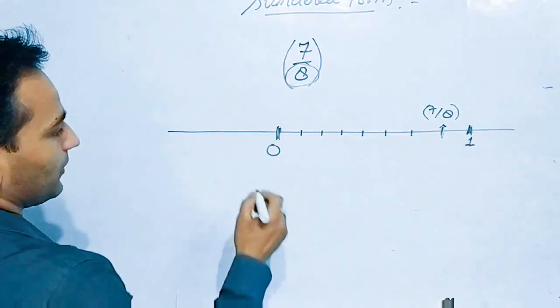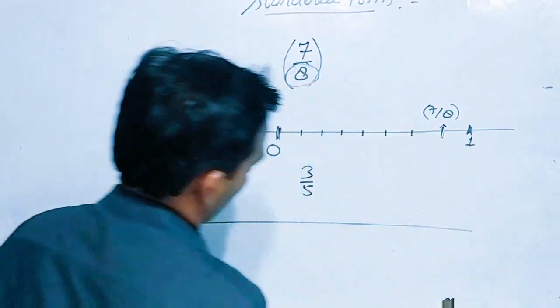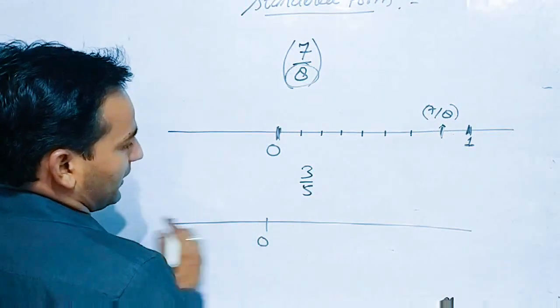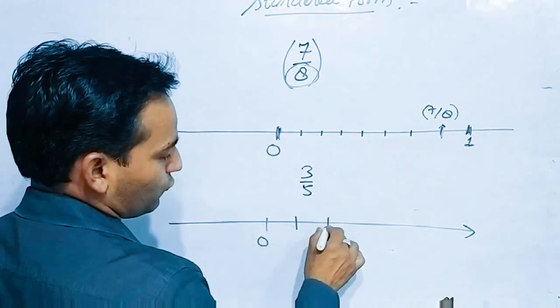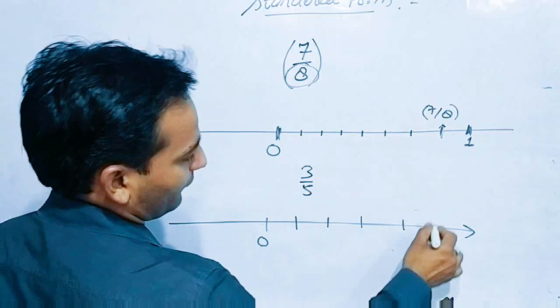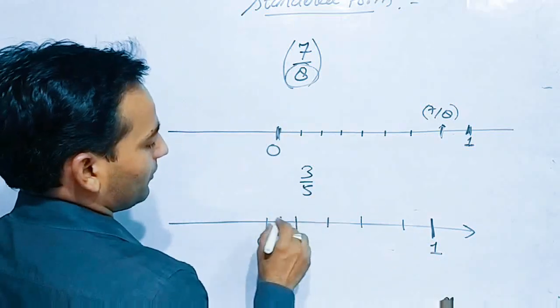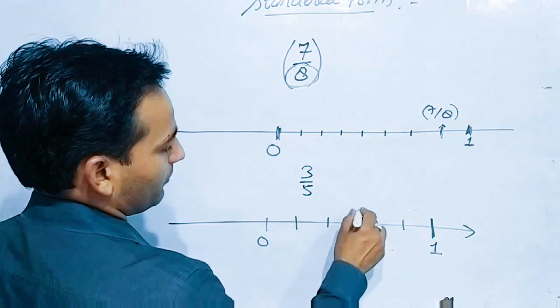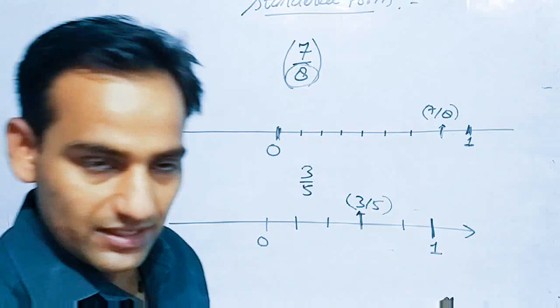Let us take one more example. If we have to get 3 by 5, we will make one number line. This is negative, this is positive direction. 3 by 5. Listen carefully. 1 by 5, 2 by 5, 3 by 5, 4 by 5. 5 by 5 means what? 1. So this is 1 by 5, 2 by 5. This point will be 3 by 5. So this is the way you can represent the rational numbers on the number line.